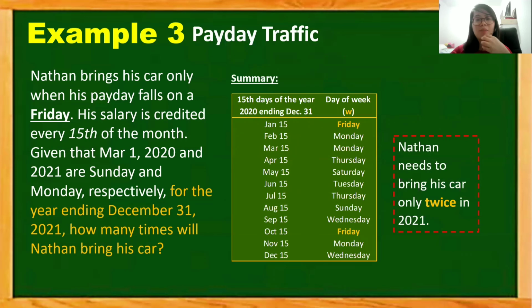Summarizing what we obtained, we will figure out that there are actually 2 Fridays falling on January 15 and October 15. So to answer the question in this example, Nathan just needs to bring his car only twice in 2021.